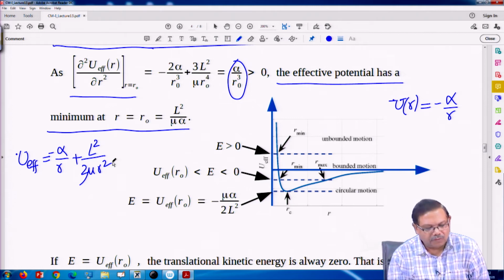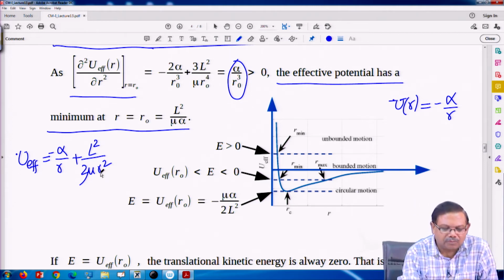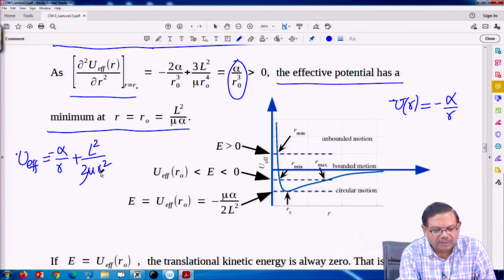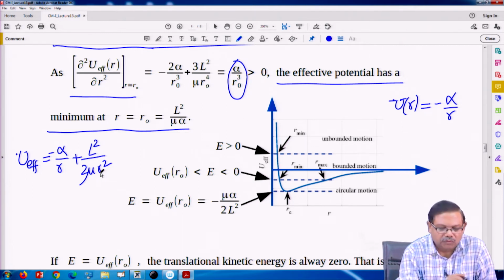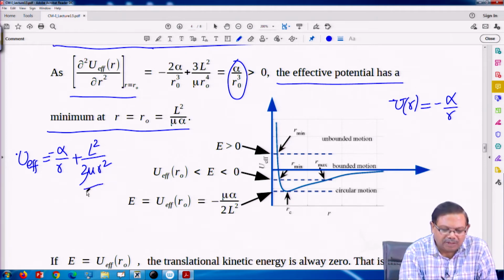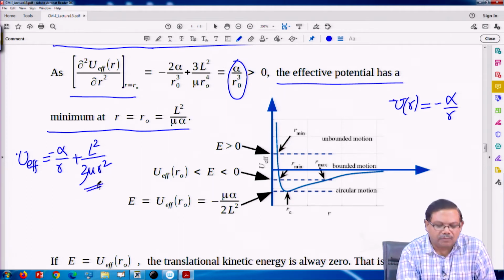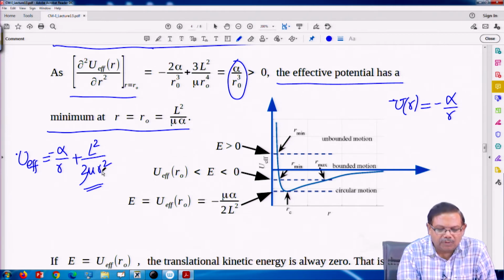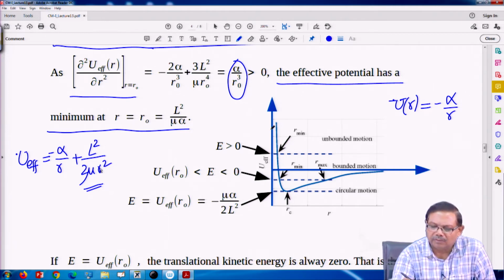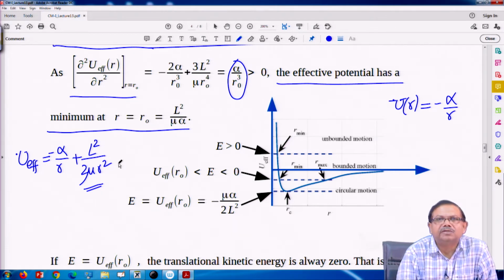From here you can see if r is very small, then 1 upon r square diverges faster, so this term becomes bigger. So at very small values it is positive and very large. When r is very large, the second term goes to 0 first, because r is becoming larger.